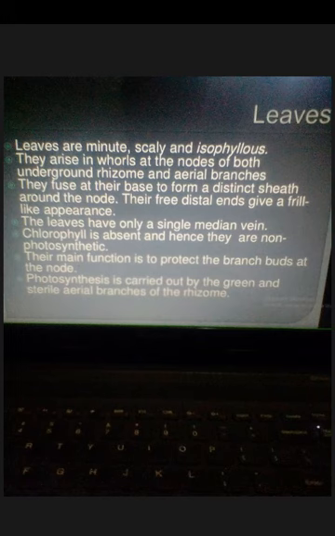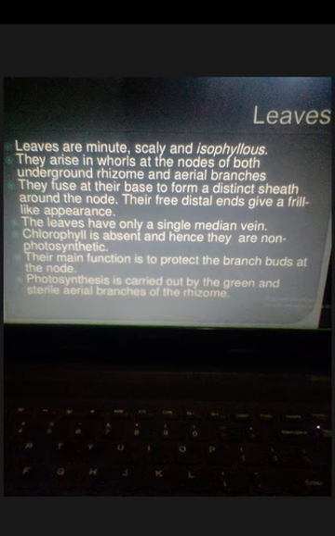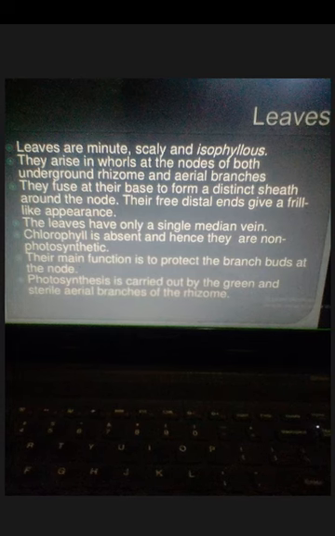Now, leaves are very minute, scaly and isophyllous, meaning all the leaves are the same in morphology. They arise from the nodes of both underground and aerial parts. They are fused into a distinct sheath around the nodes. Chlorophyll is absent and hence they are non-photosynthetic. This is another unique feature of Equisetum. The main function of the leaves is to protect the branch at the bud of the nodes.